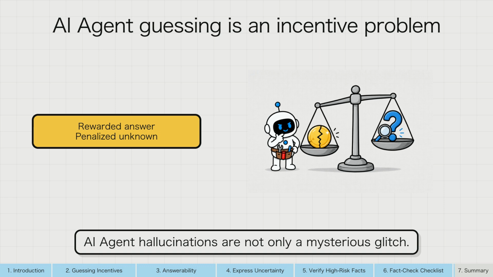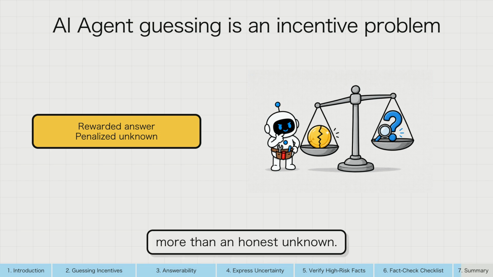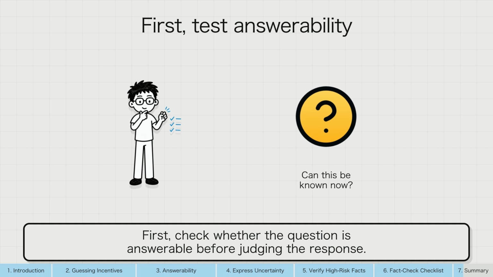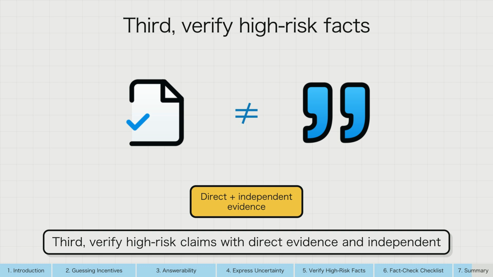AI agent hallucinations are not only a mysterious glitch. They arise when uncertain generation meets incentives that reward an answer more than an honest unknown. First, check whether the question is answerable before judging the response. Second, separate confirmed facts, inferences, and unknowns. Third, verify high-risk claims with direct evidence and independent corroboration.